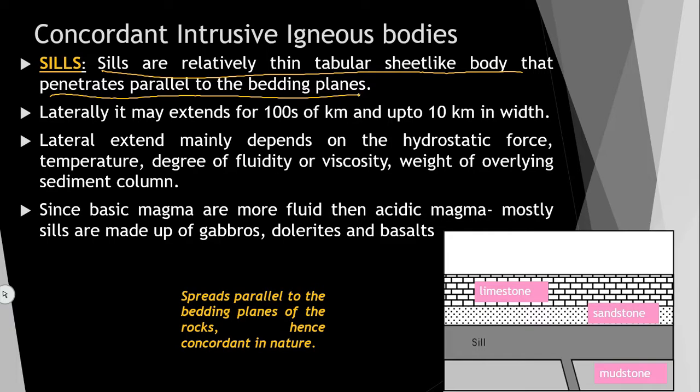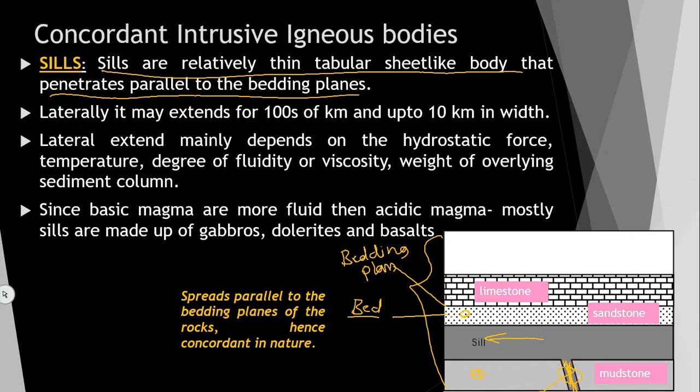So now you can see here, this is the diagram. Here you can see beds. This is a bed, and this is a bed, and the line between two beds is called the bedding plane. So you can see here, this is one bed and this is one bed. In between, the igneous intrusion has occurred without disturbing or cutting anything. This one, cutting across, is called a dike.